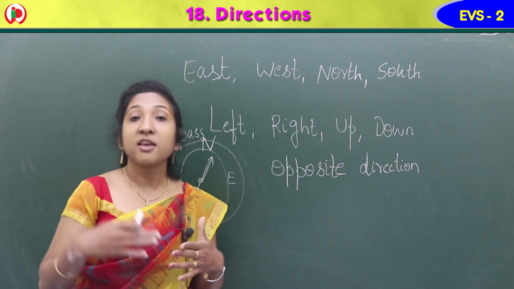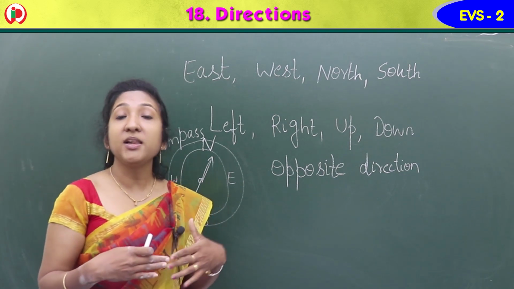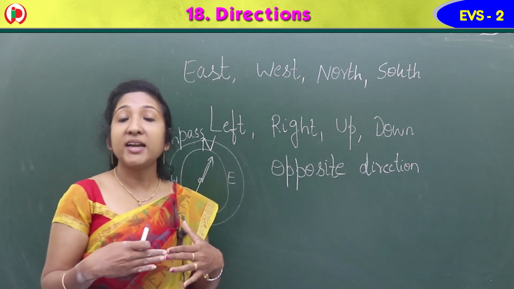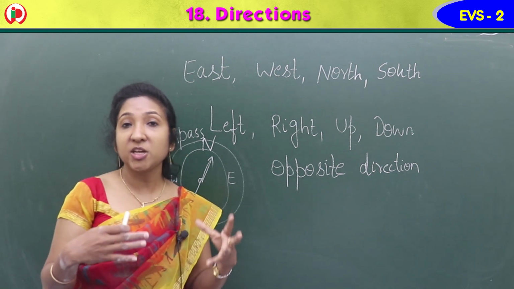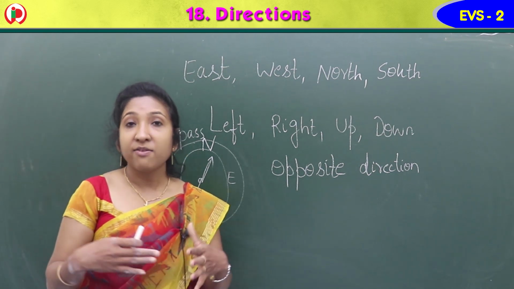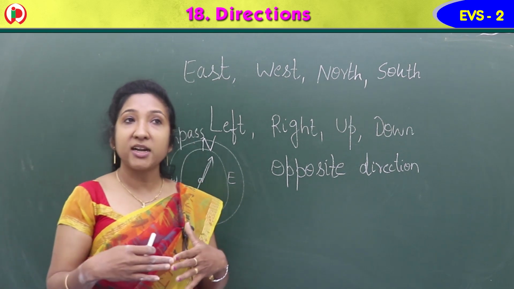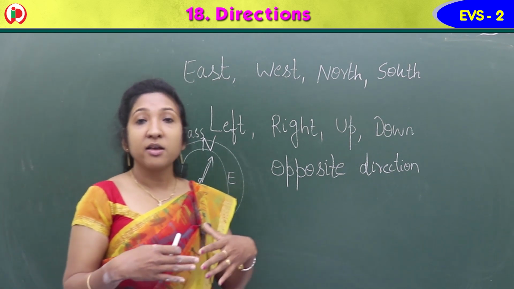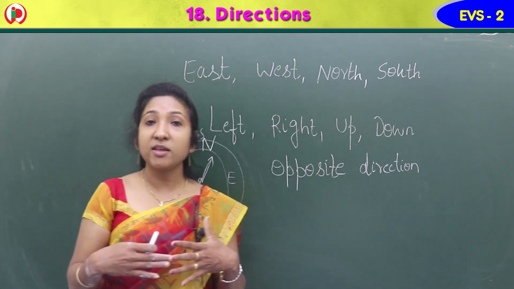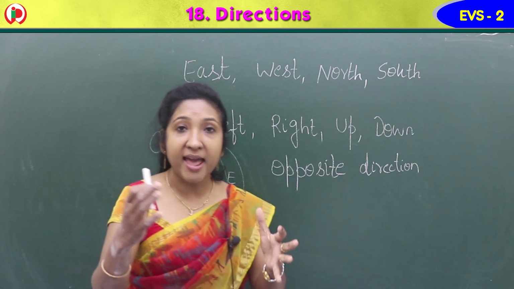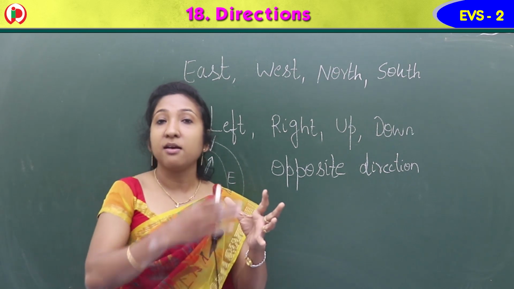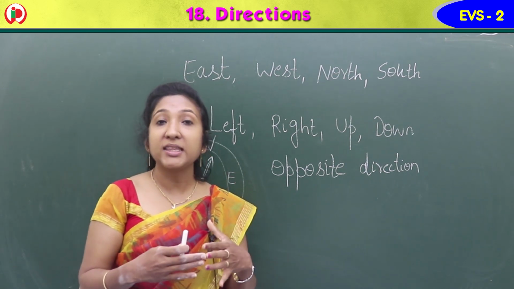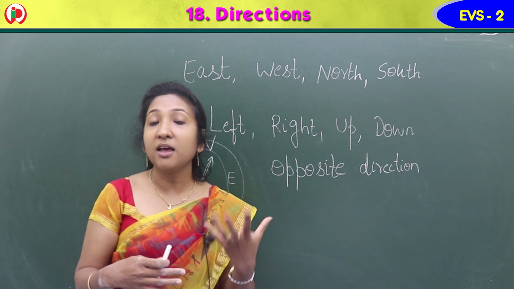So earlier in olden days, people used a compass to find directions when they went far away, especially in ships. When they travel far away from land, in the middle of the sea, it is difficult to find direction. The ship should go in the right direction, isn't it? So the people use this compass instrument to find the direction, to locate the place.